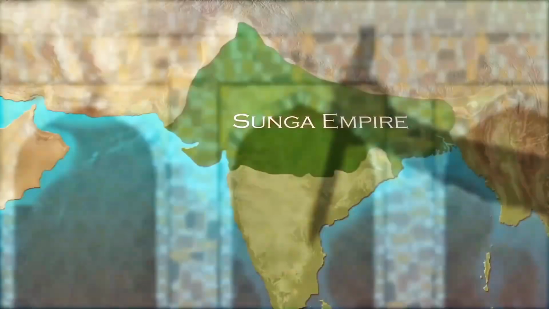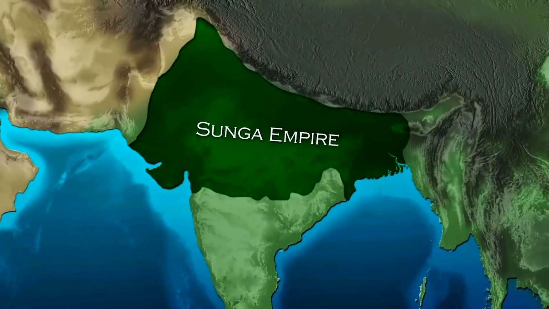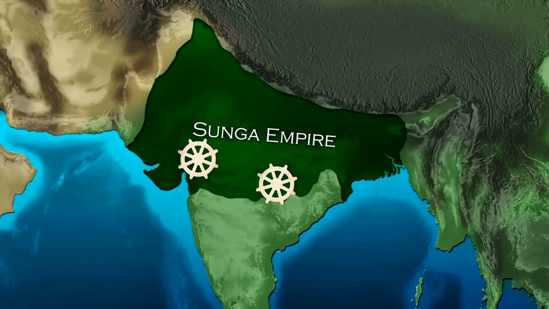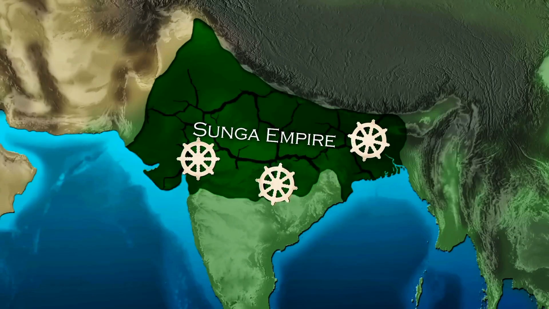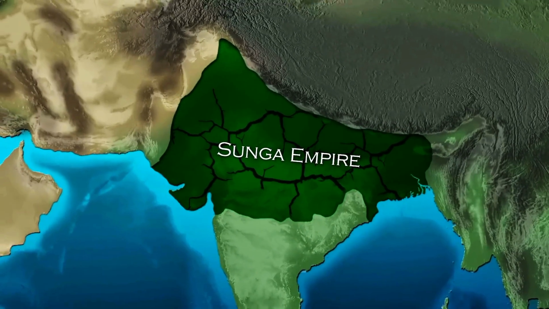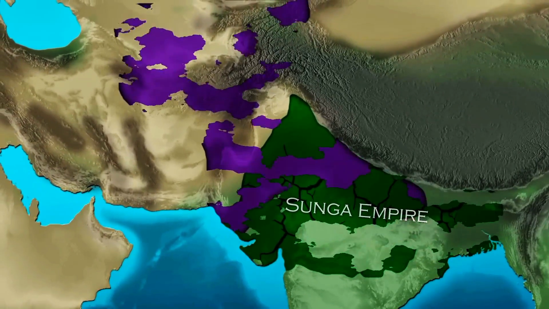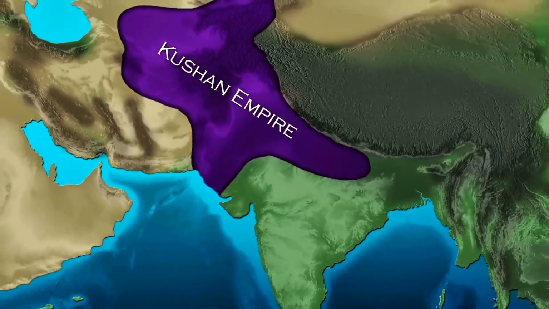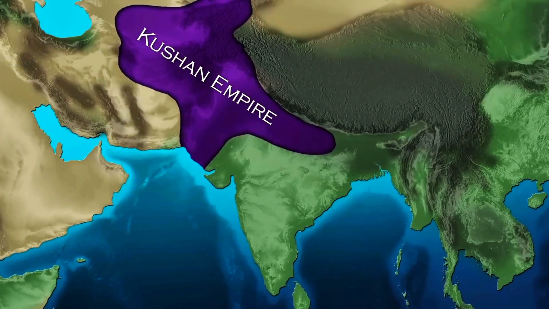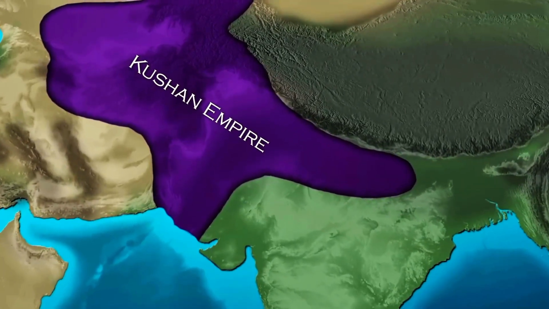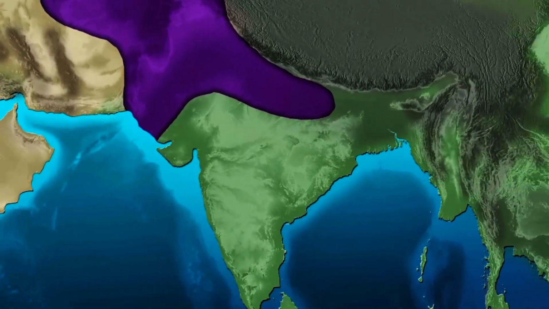Mahajanapadas and Mauryan Empire. Over time, 16 Mahajanapadas emerged in northern India, including Gandhara, Kosala, Kuru, and Magadha. Magadha became the most powerful, especially under Chandragupta Maurya. In the 4th century BC, Chandragupta established the Mauryan Empire, considered India's first imperial power. Its capital, Pataliputra, modern-day Patna, was famous for its libraries, universities, palaces, and temples.